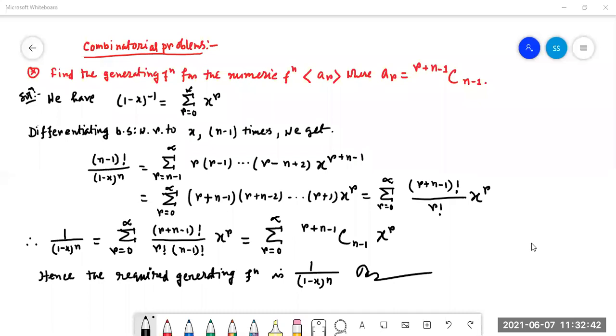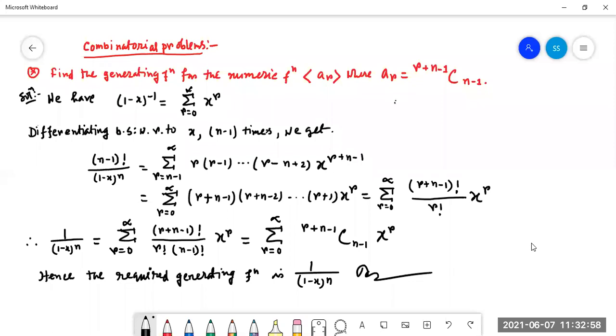Is this understood? If not, then tell me whether you understood or not in this line. Is this line understood? Why did you give factorial n minus 1 there, after differentiating n minus 1 times?